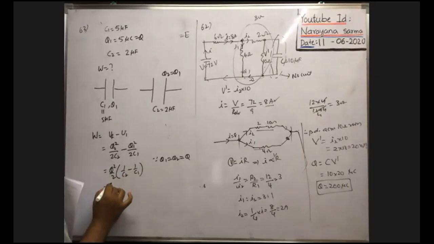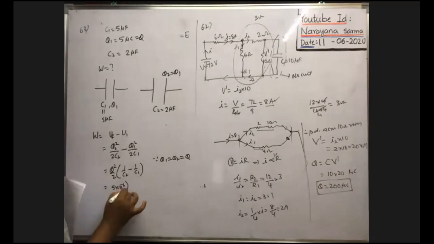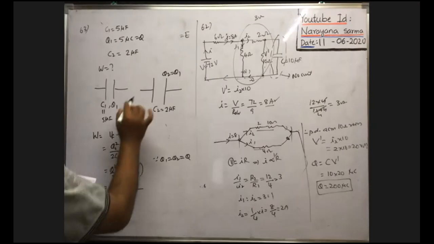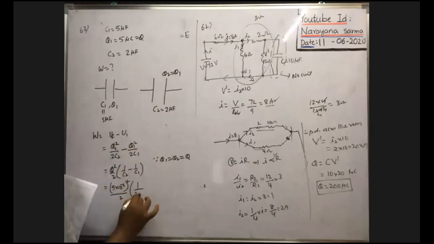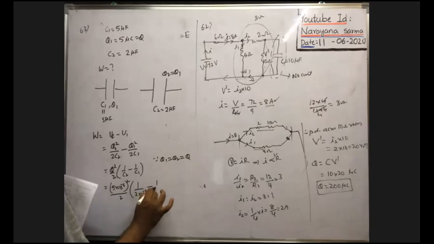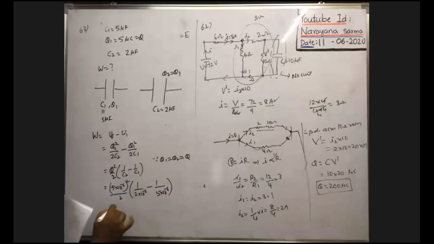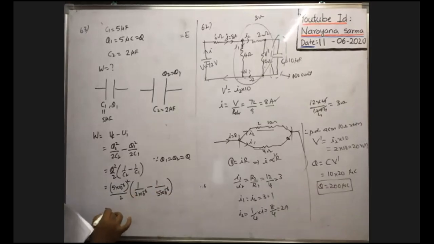Q means 5 microcoulomb. So 5 into 10 to the power of minus 6 coulomb whole square by 2 into 1 by C2, C2 means 2 into 10 to the power of minus 6, minus 1 by C1, means 5 into 10 to the power of minus 6. We can take 10 to the power of minus 6 common and write outside.